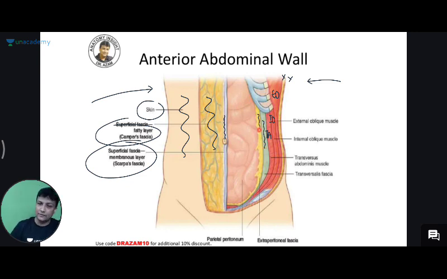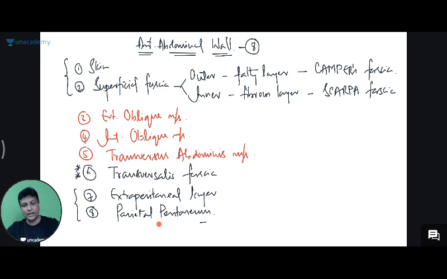There'll be a thin layer storing fat, extraperitoneal layer, and then there will be a parietal peritoneum, guys, that's covering the organs there. So these are all the 8 layers of the anterior abdominal wall. I hope you all are perfect here. Okay? So we are done with the writing work also, and we are done with the image also, guys. The diagram is done too.